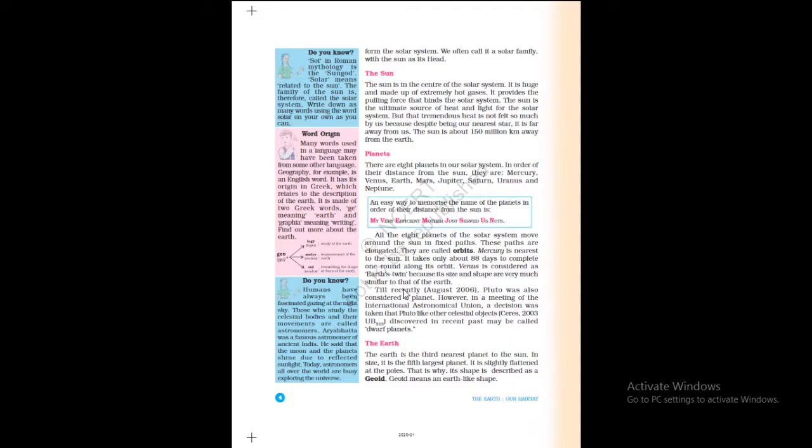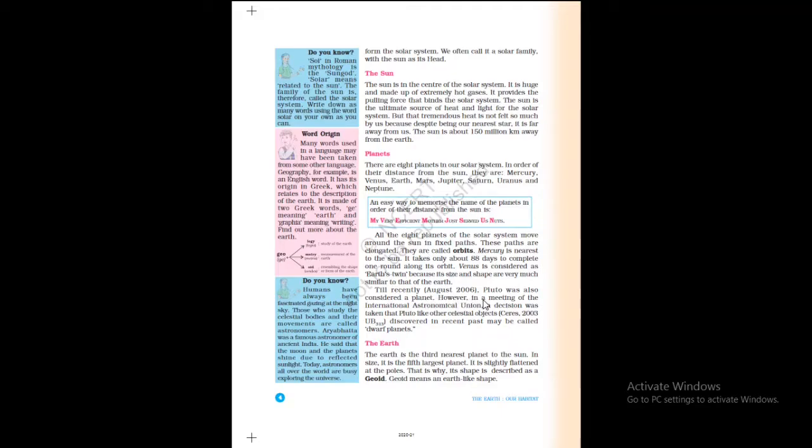Till recently, August 2006, Pluto was also considered a planet. Earlier, boys, when I was a student like you, we studied there are 9 planets, but now it has been given as 8 planets. Which planet is not regarded as a planet? Let us see.